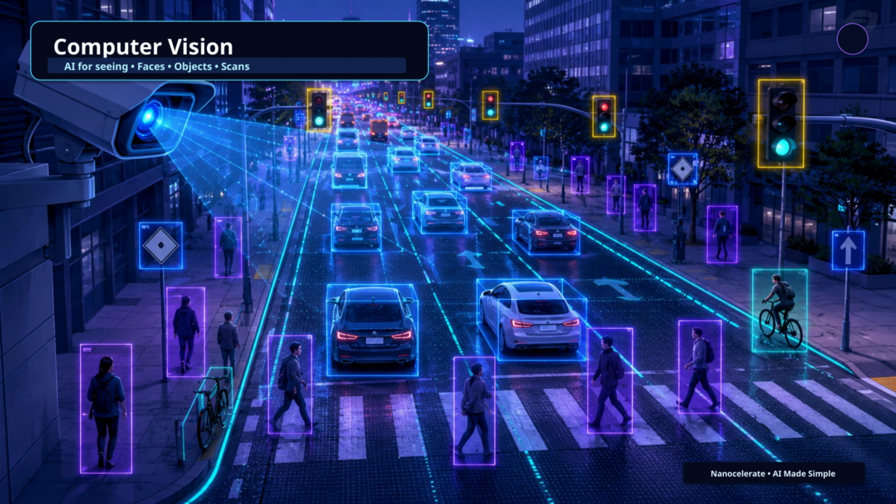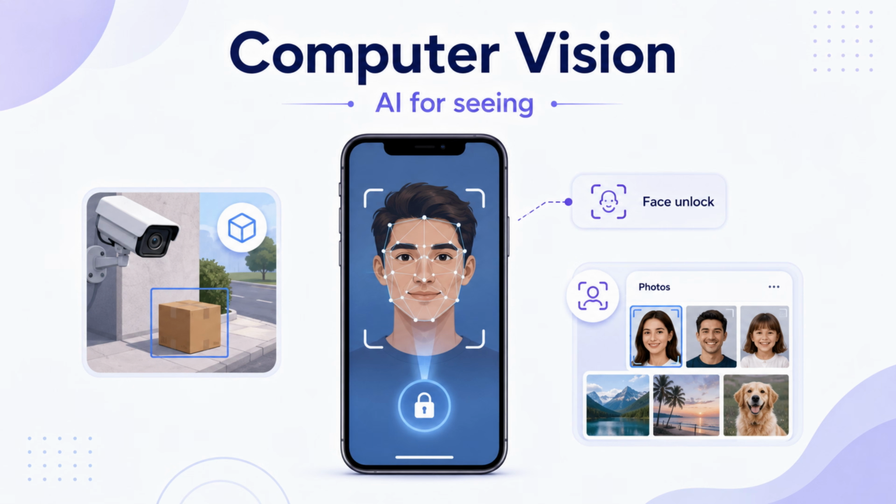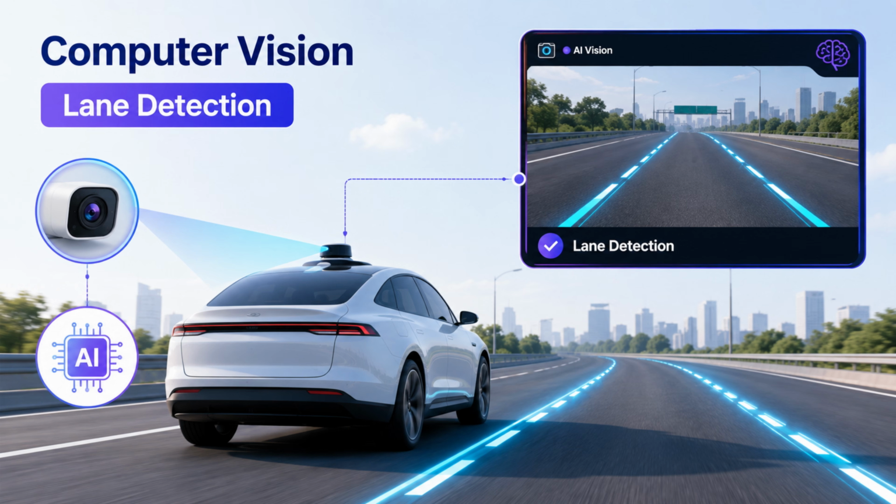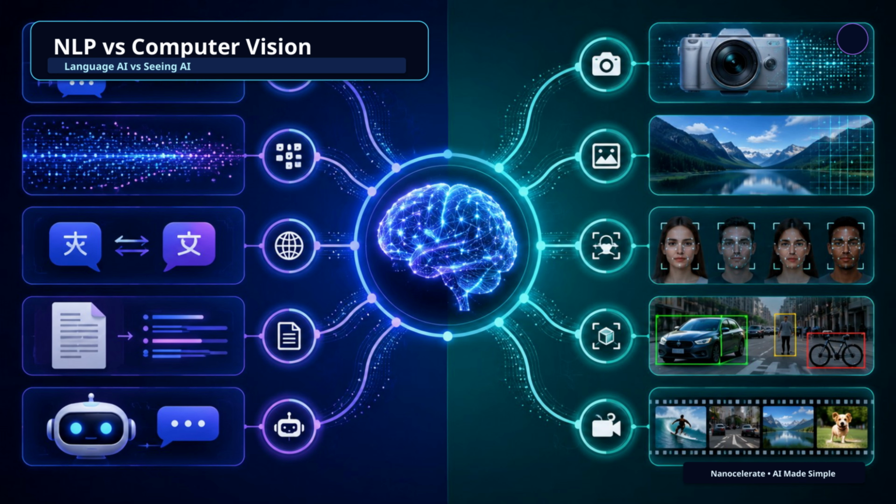Computer vision, AI for seeing. AI does not only work with language, it can also work with images and videos. That is called computer vision. Computer vision helps machines see and understand visual information. Your phone unlocking with your face uses computer vision, self driving cars detecting lanes, traffic lights, people, and vehicles use computer vision. So remember this simple difference: NLP is AI for language, computer vision is AI for seeing.